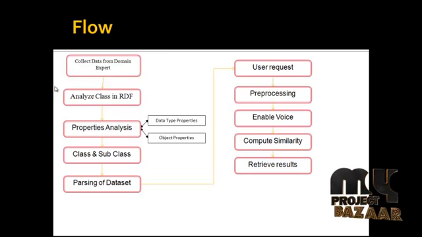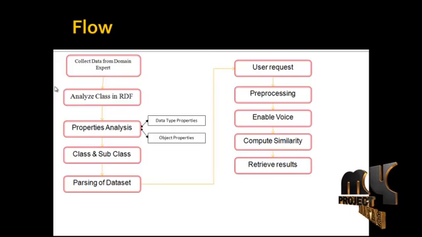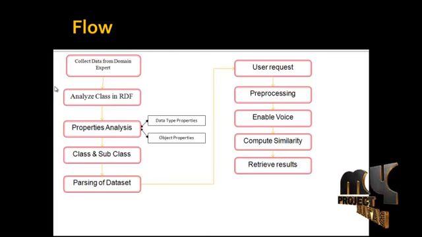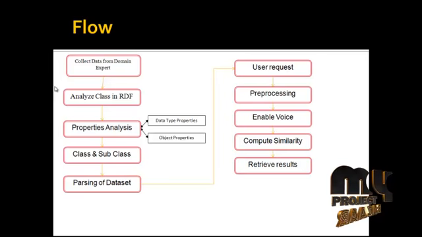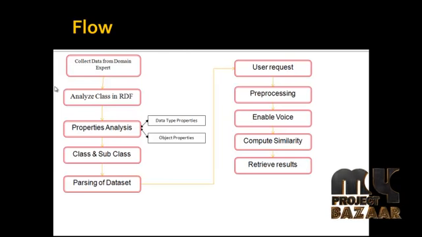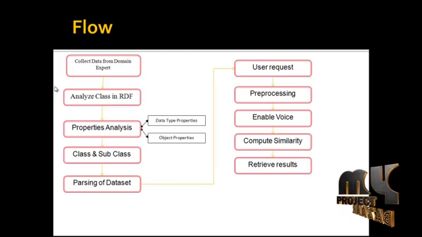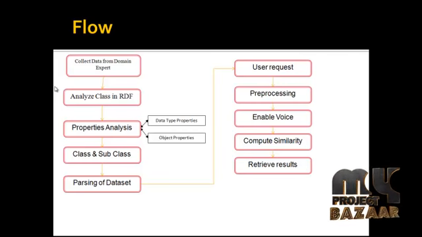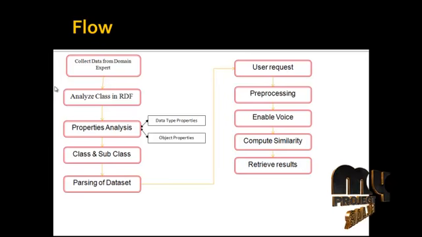Next we have to analyze the request and get the voice request from the user. The enable voice option will be used to get the pronunciation and get the word for the community. Then we have to compute the similarity for this process. After computing this similarity, we retrieve the results based on the user's relevant queries.